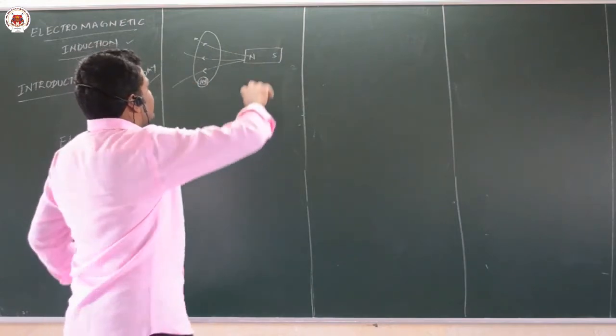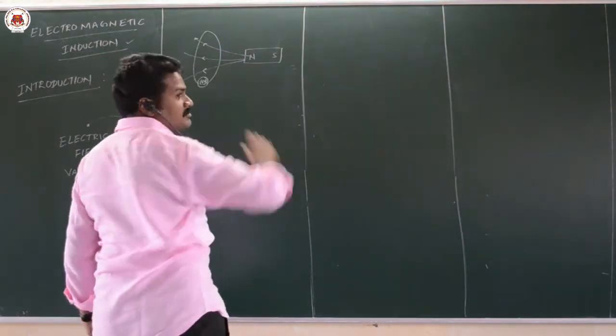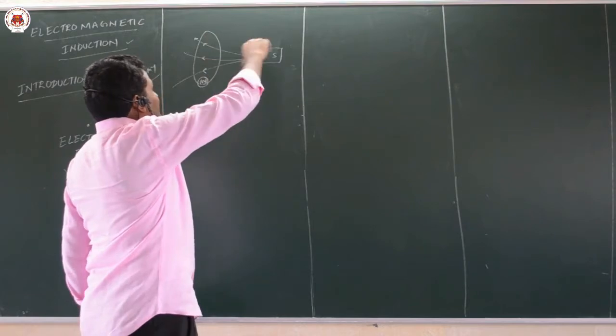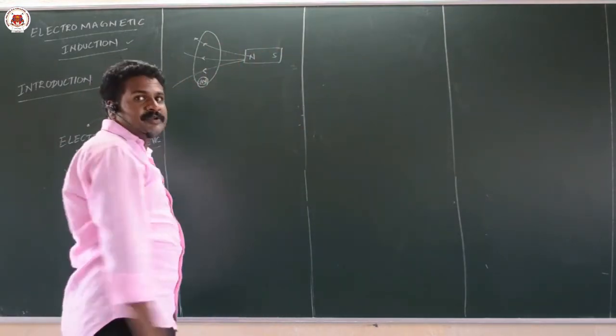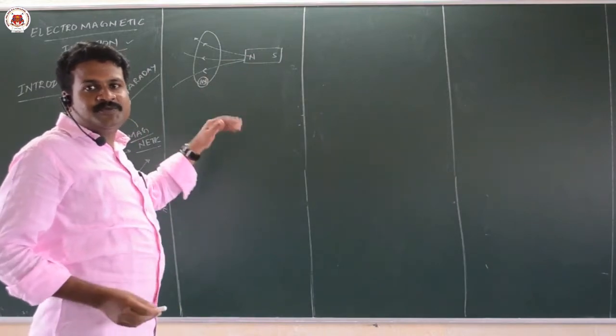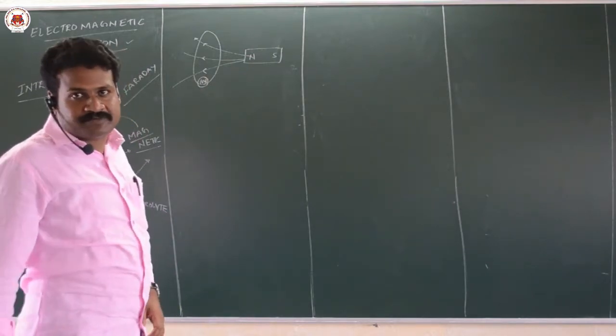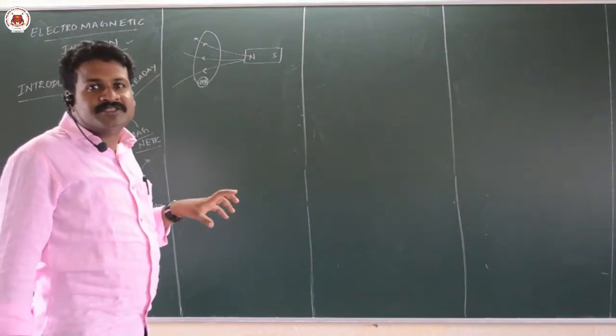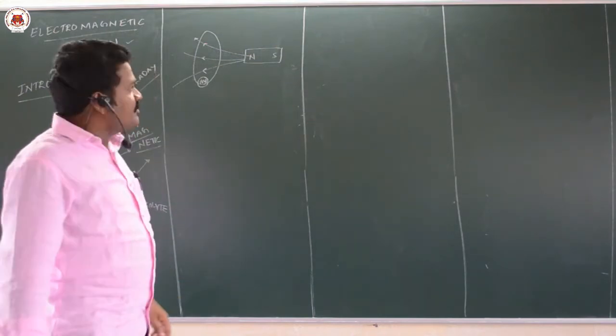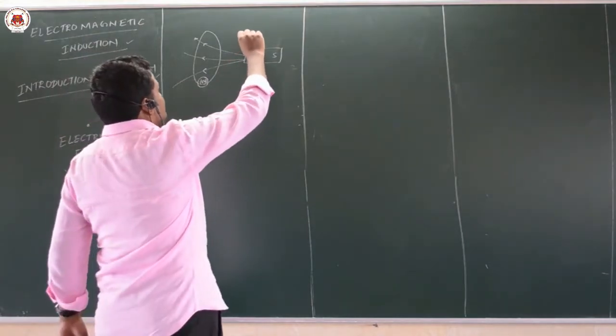I am varying the magnetic field towards that coil. When I am varying the magnetic field, I am getting electric field. This is the principle involved in electromagnetic induction. Generation of electric energy on a large scale is done by using this principle only.